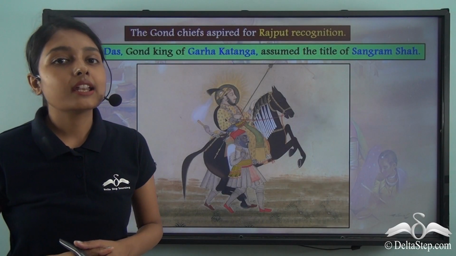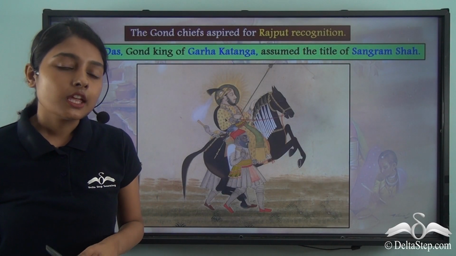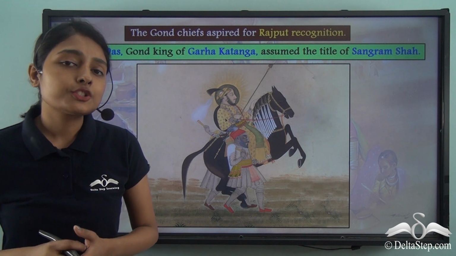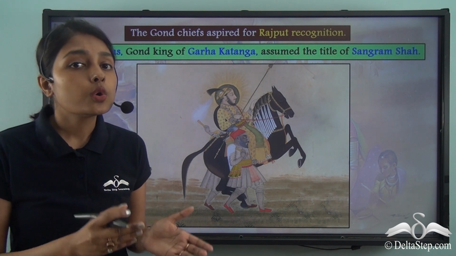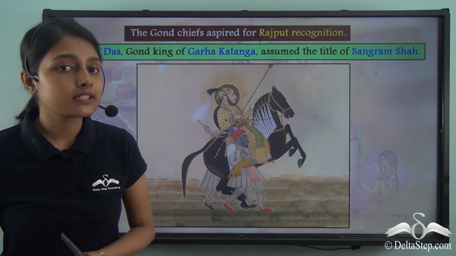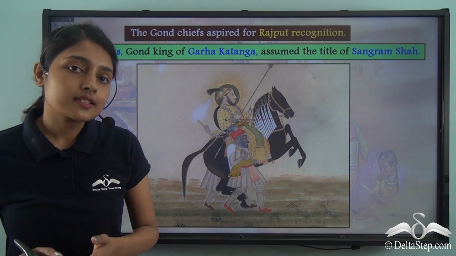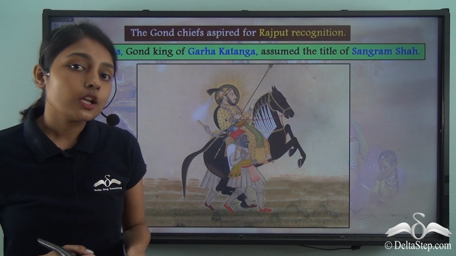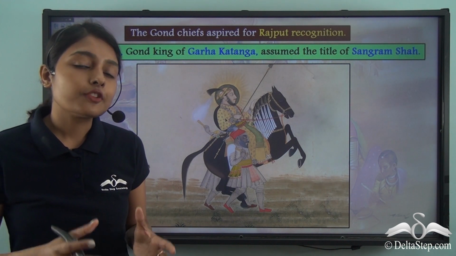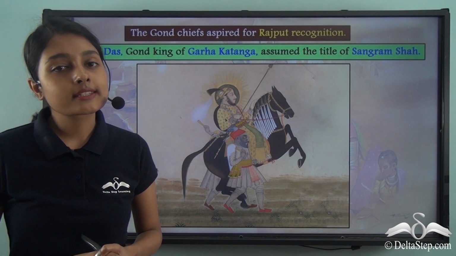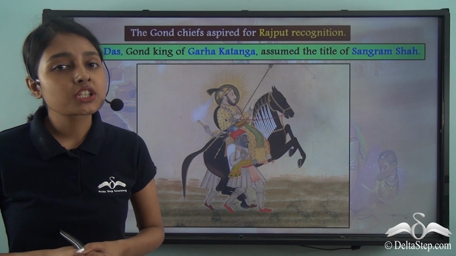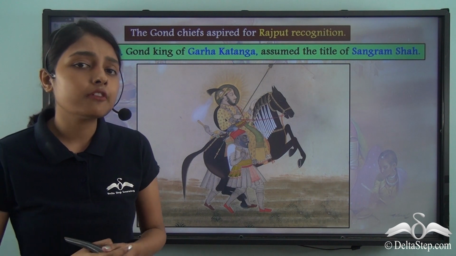In the beginning of our last lesson on the Ahom kingdom, we got to learn that many tribals were inspired by the success of the Rajput rulers, who also began as tribals initially. And following the success stories of the Rajput rulers, the Ahoms and the Gonds went on to forming their own kingdoms. Now from this, we can also understand that many Gond chiefs aspired for more power.